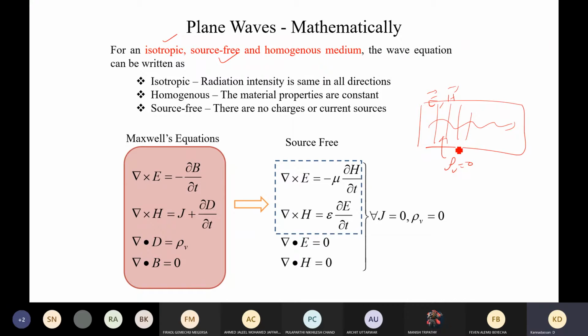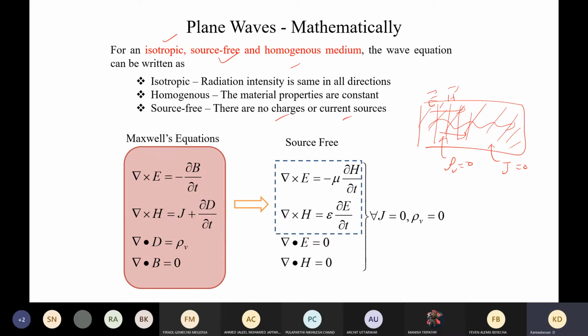And of course, there is no current available. So therefore, J also will be equal to zero. So there are no charges or currents, and the medium is homogeneous. Of course, throughout the space you will have the same uniform medium.